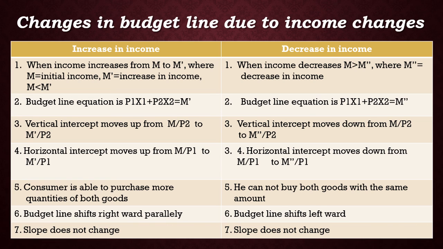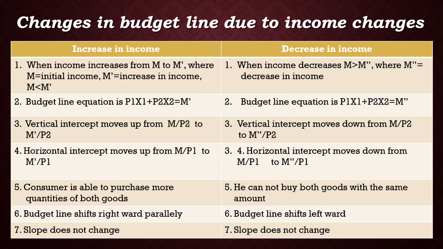The third change, the vertical intercept moves from M by P2 to M dash by P2. Wherein in decrease in income, it moves down from M by P2 to M double dash by P2. The fourth change, the horizontal intercept moves from M by P1 to M dash by P1. Wherein in decrease in income, it moves from M by P1 to M double dash by P1.